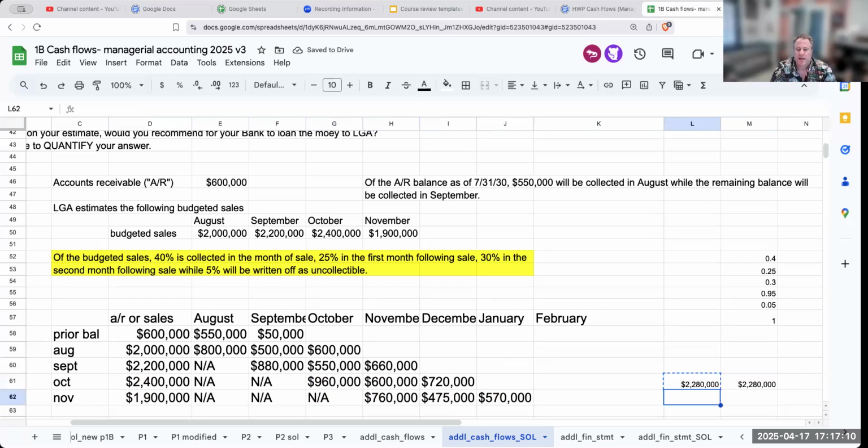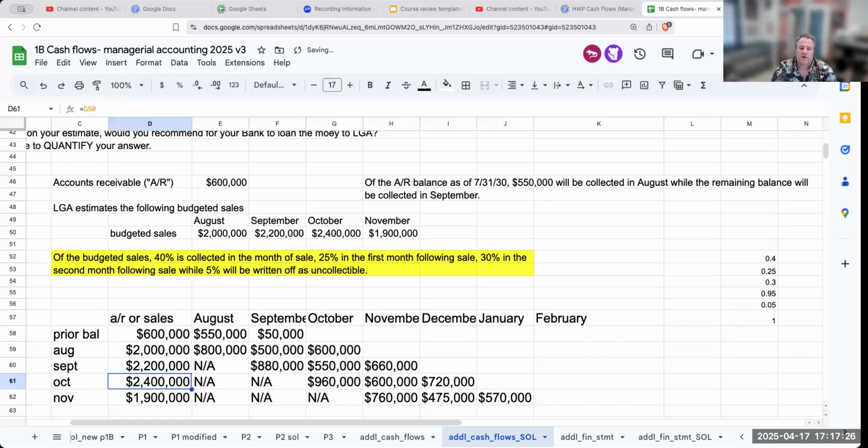And if I add these up, I get 1 million to, wow, my math is off today. So I get 1,805,000. That's how much I'm collecting. If I take 1.9 million times 95%, I get 1,805,000.